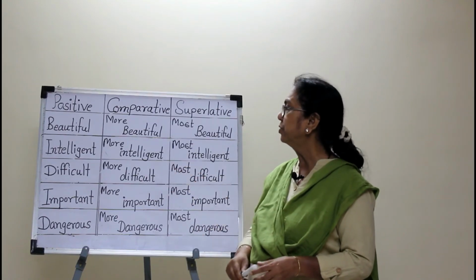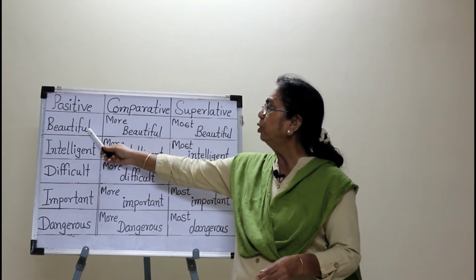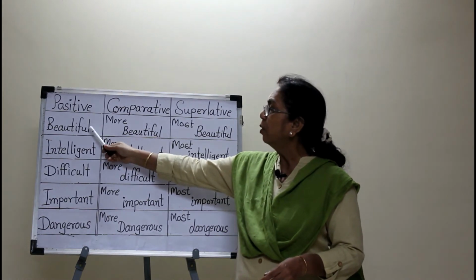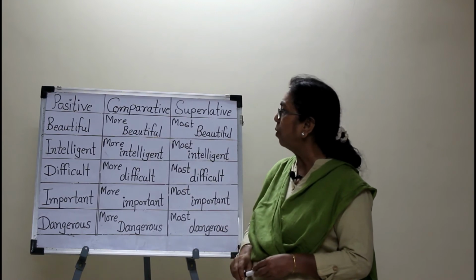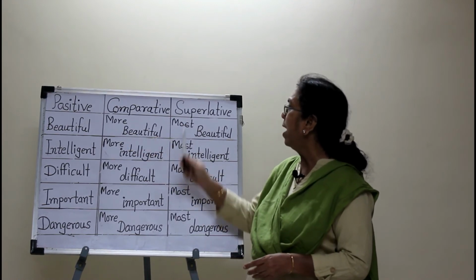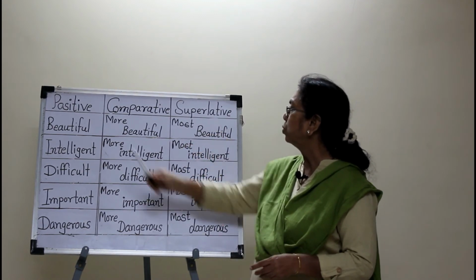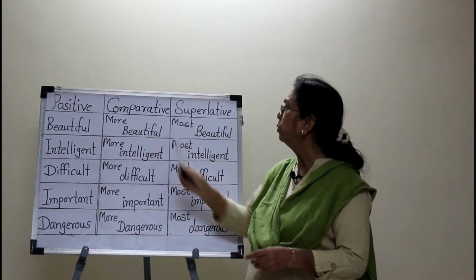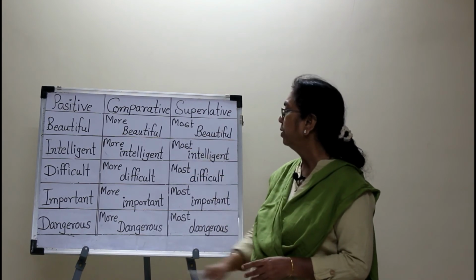Now look at this chart. When the adjective has more than 2 vowel sounds, or if it has more than 2 syllables, then in the comparative form we add more before the adjective, and most before the adjective in the superlative form. So, the comparative form of beautiful is more beautiful and the superlative form is most beautiful.